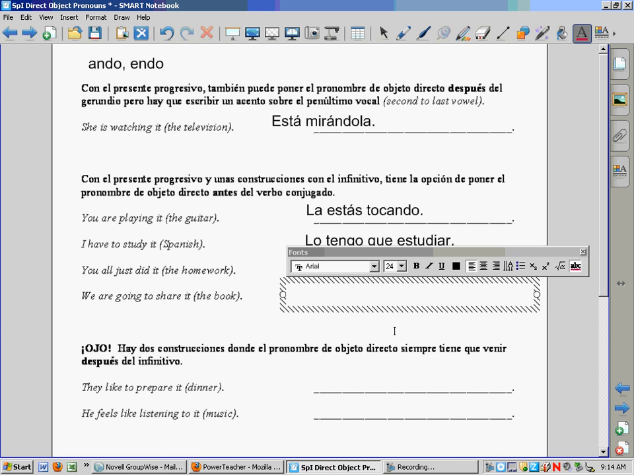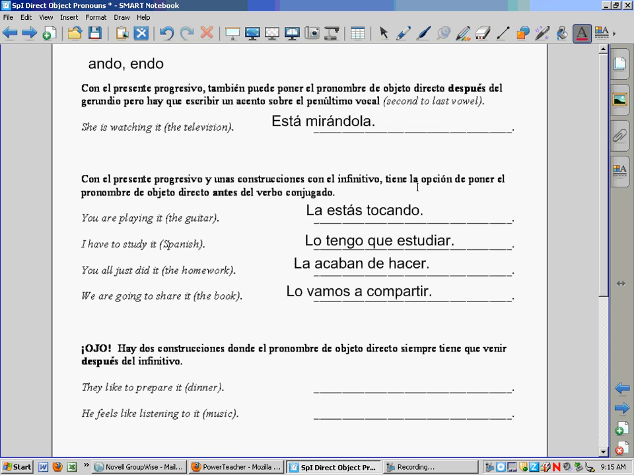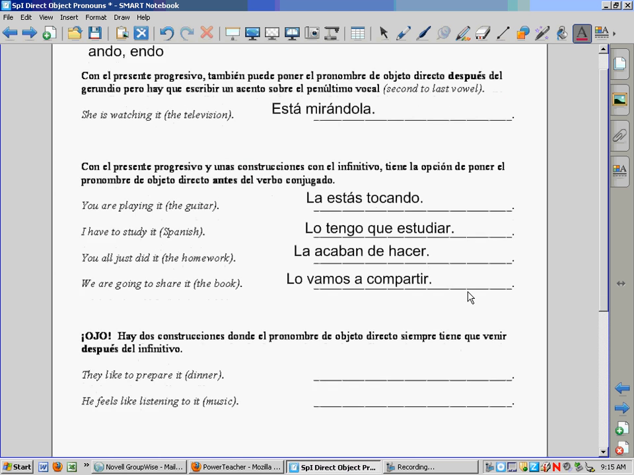A couple more. We are going to share it. This is vamos a compartir lo. That's one possibility, referring to el libro. I kind of went pretty fast there, sorry. Vamos is we are going. A compartir is to share. The book is el libro, so we put lo. Now I can put it at the end like I just did, or with this one, I actually have the option of putting it at the beginning too. Lo vamos a compartir. So with these four constructions, doing something right now, have to do something, just did something, going to do something, you can either put it at the beginning or at the end, either one.